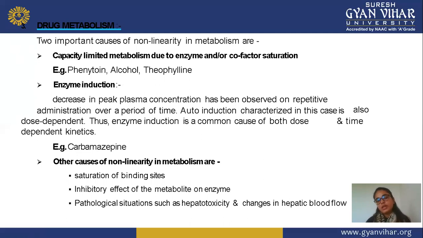Similarly, in metabolism there is a limited capacity, which depends on the amount of enzyme and cofactor available for saturation. Examples are phenytoin, alcohol, and theophylline.